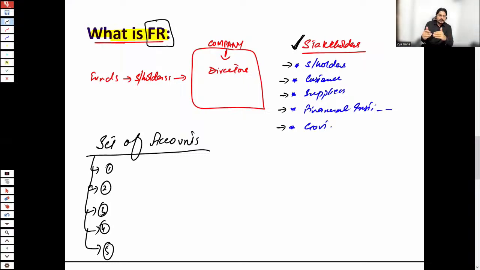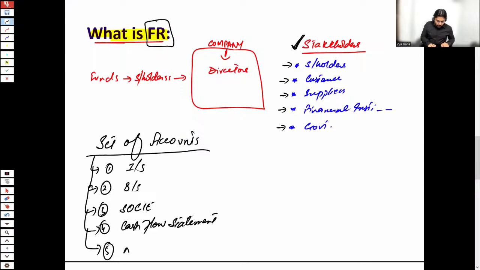It's a basic discussion we are doing here. So I'm just writing in this set of accounts, let's say, an income statement, a balance sheet, a statement of changes in equity, a cash flow statement, and the notes to the accounts, or the disclosures.